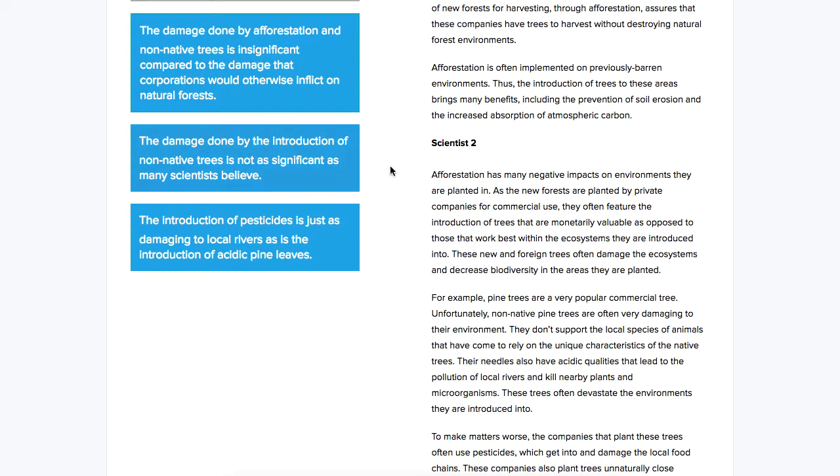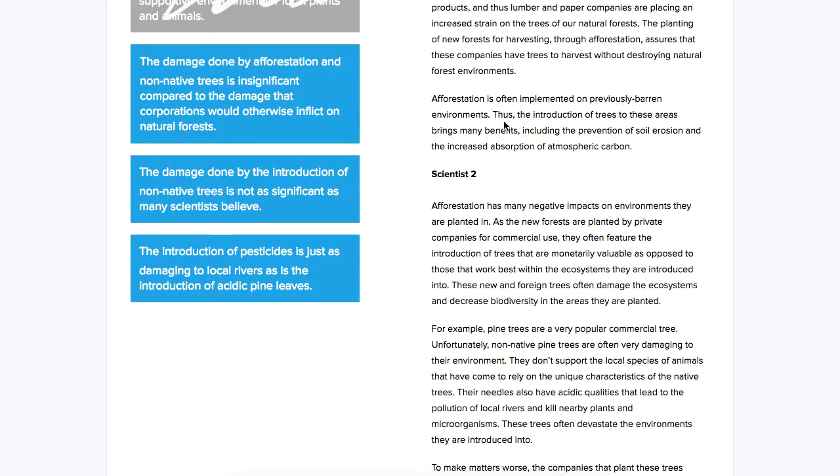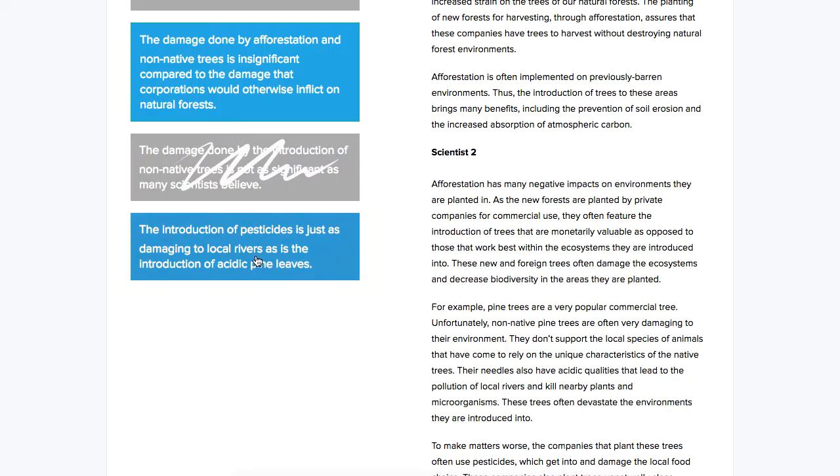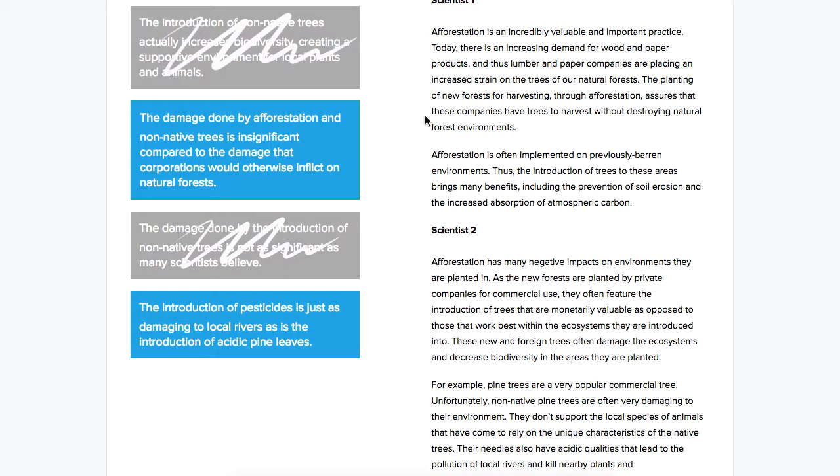Let's see if we can rule out the other options. The damage done by the introduction of non-native trees is not as significant as many scientists believe. This isn't stated in the passage, and it's a pretty vague statement. The introduction of pesticides is just as damaging to local rivers as is the introduction of acidic pine leaves. Now, this is also not stated in scientist 1's passage.